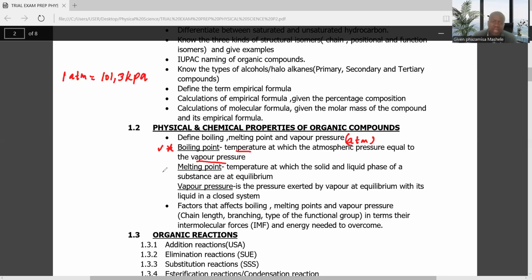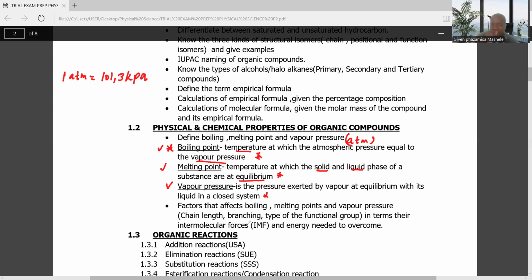Then again, you need to be able to define what a melting point is. A melting point is the temperature at which the solid and liquid phases of a substance are at equilibrium. Very important. You also need to define a vapor pressure, which is the pressure exerted by a vapor at equilibrium with its liquid in a closed system. You need to be able to define this, ladies and gents.